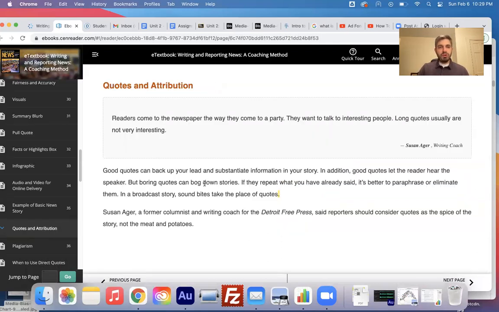Quotes and attribution. Good quotes can back up your lead and substantiate information in your story. In addition, good quotes let the reader hear the speaker, but boring quotes can bog down stories if they repeat what you have already said. It's better to paraphrase or eliminate them. In a broadcast story, sound bites take the place of quotes.